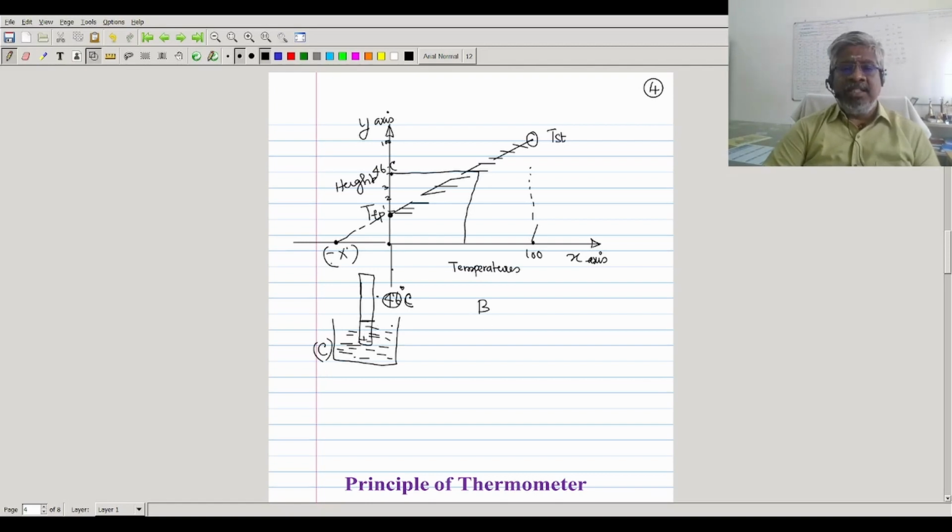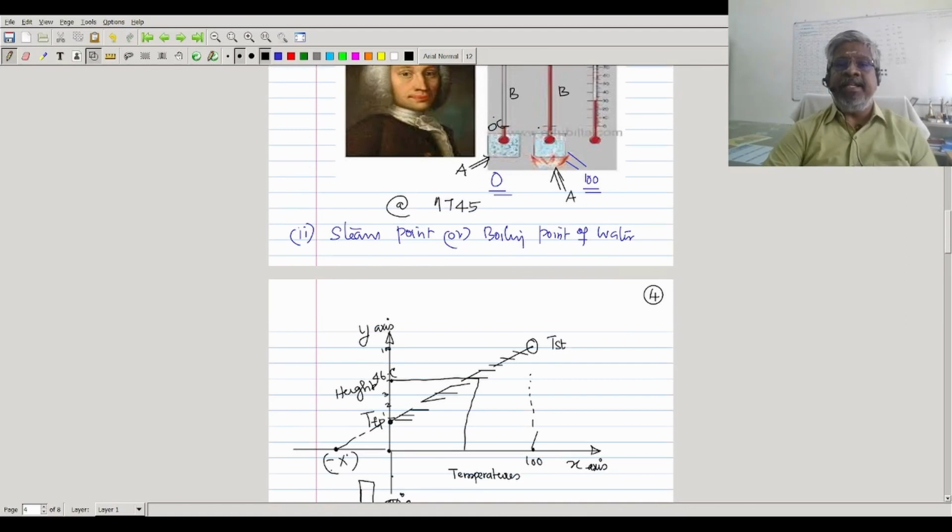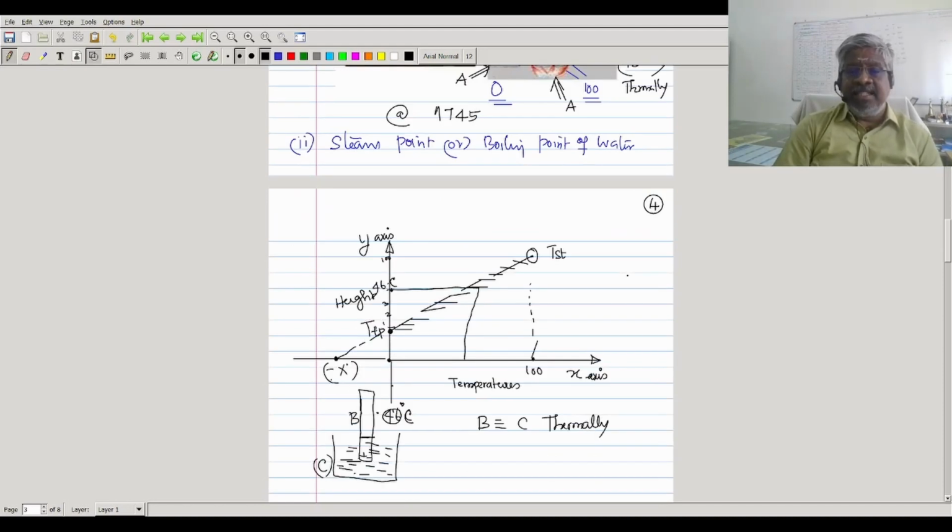Now the thermometer B is in thermal equilibrium with C, and in this particular case B is also in thermal equilibrium with A. So B is in thermal equilibrium with A and C independently, without having any connection.